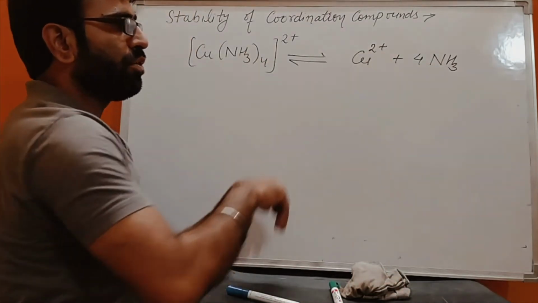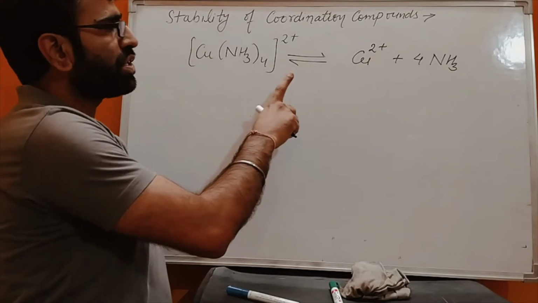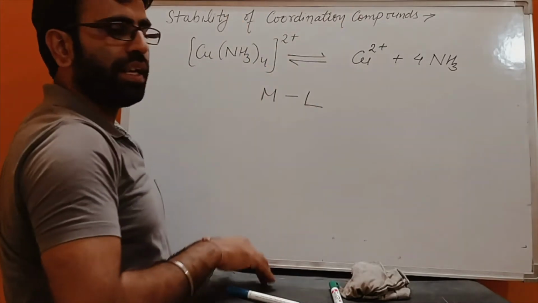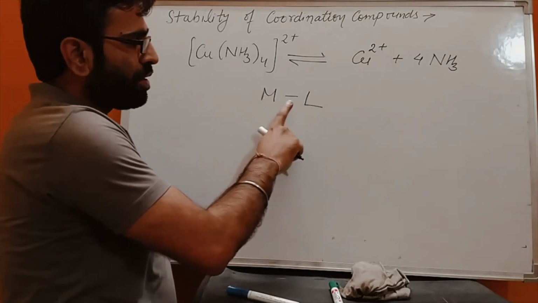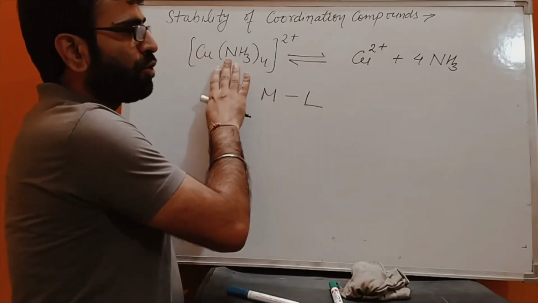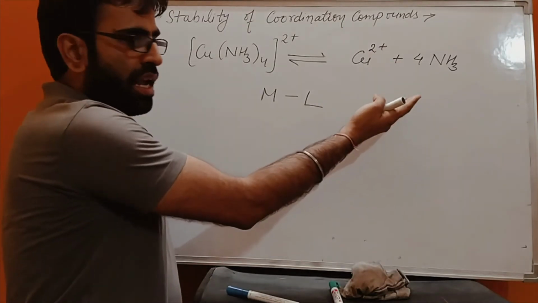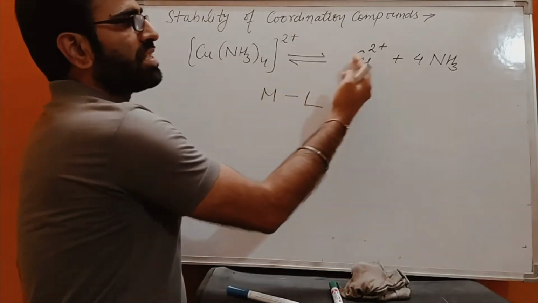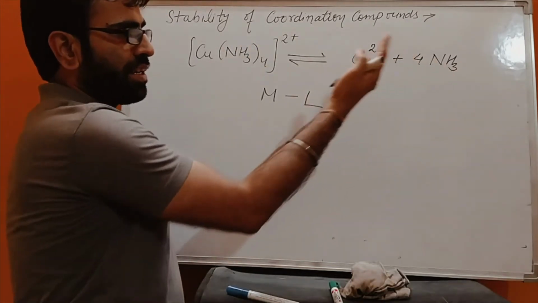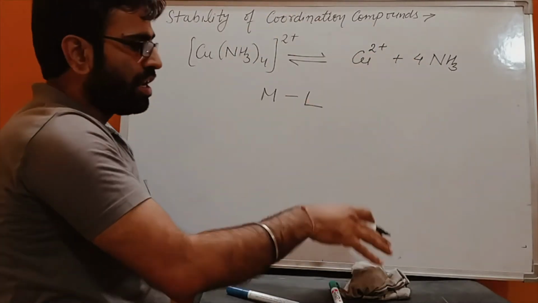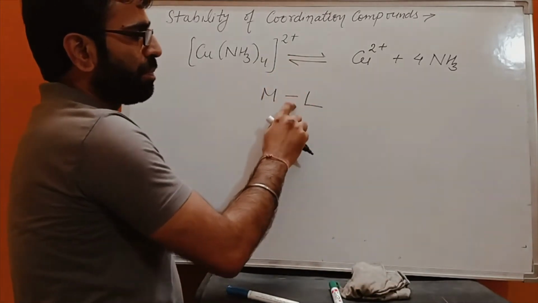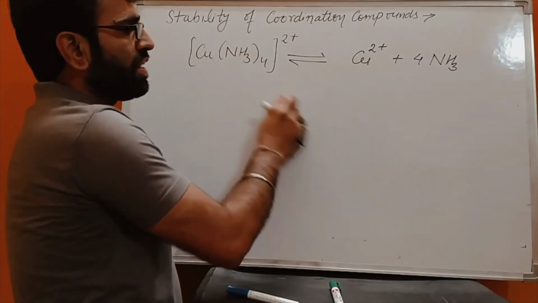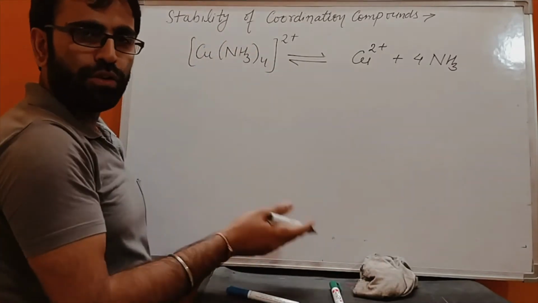Okay, it will dissociate into these parts, and this dissociation of any coordination compound depends on the strength of the metal ligand bond. If the bond is strong, the coordination compound will dissociate in very less amount. If the bond is weak, that coordination compound can dissociate into its ions to a large extent. So this dissociation actually depends on the metal ligand bond. So from this concept we can determine the strength of the metal ligand bond also.